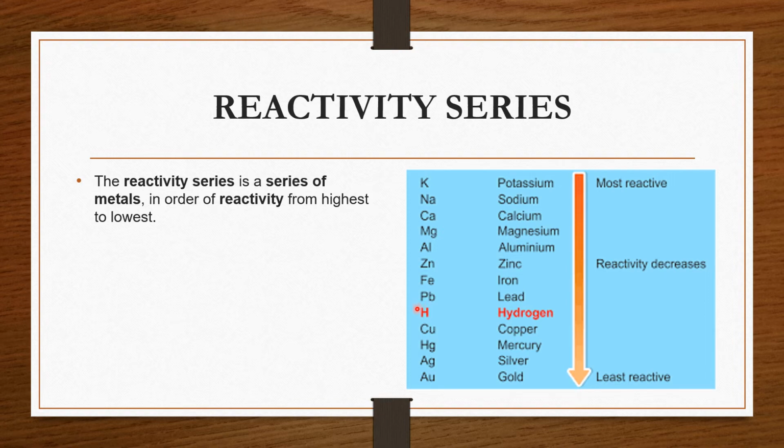Hydrogen is also included in this series, but hydrogen is a non-metal. Still it is included. Why is it so?